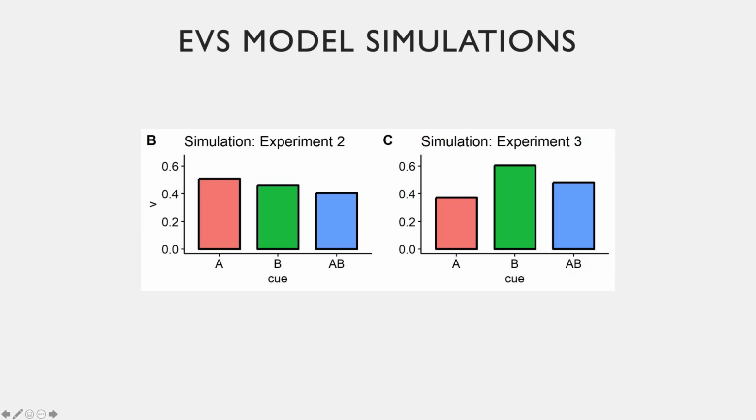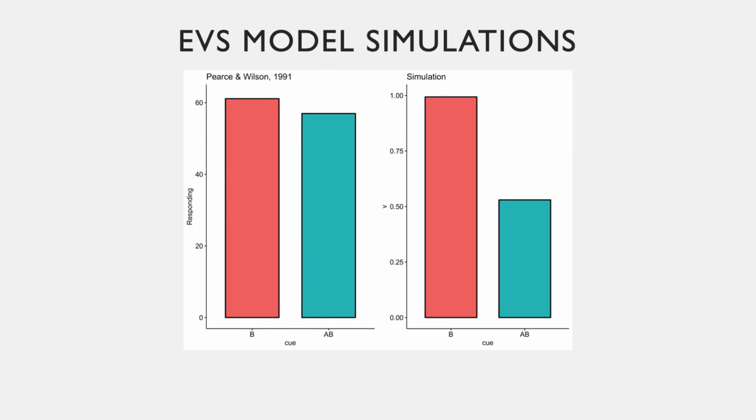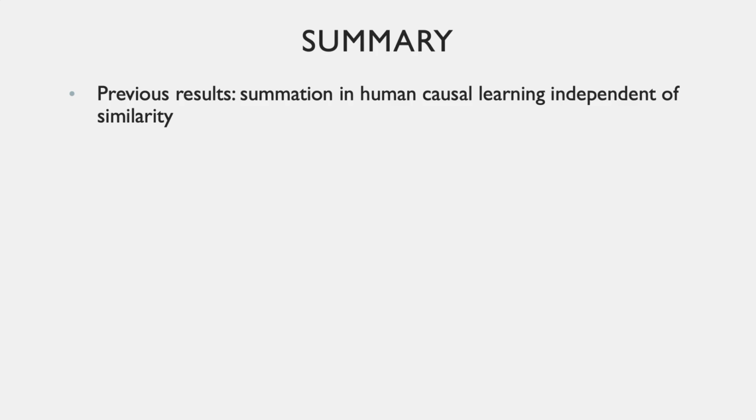The model correctly predicts the pattern of results of experiments 2 and 3, and it can also reproduce the results for multiple experiments which have previously been put forward as evidence in favor of configural compound representation, such as the results obtained by Pierce and colleagues in 1997 in their differential summation experiment, and the results obtained by Pierce and Wilson in 1991, in which a first phase of training with A+ and AB- was followed by a second phase of training with B+.